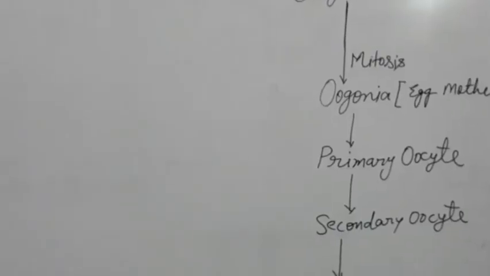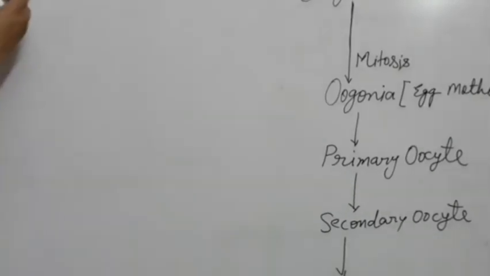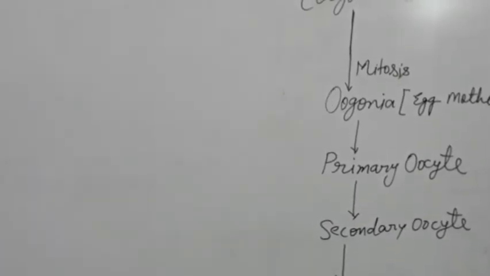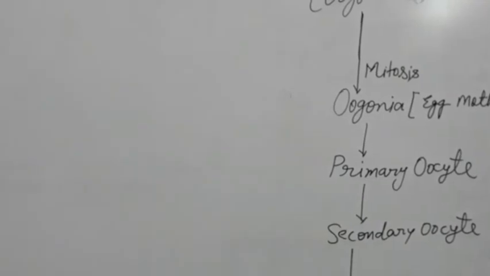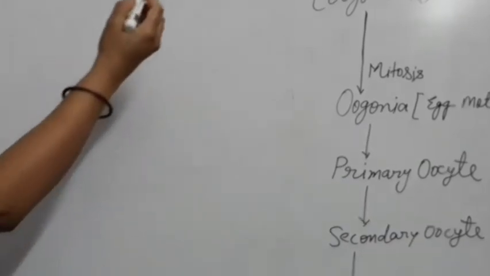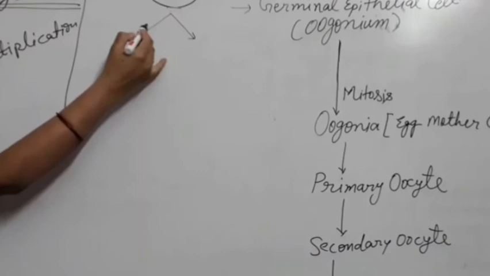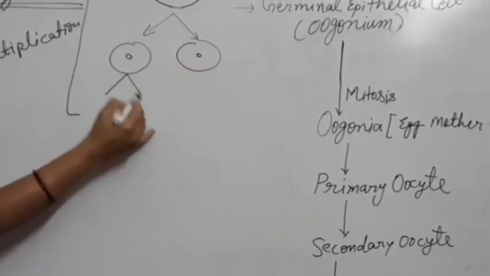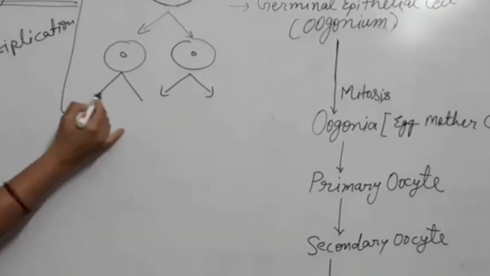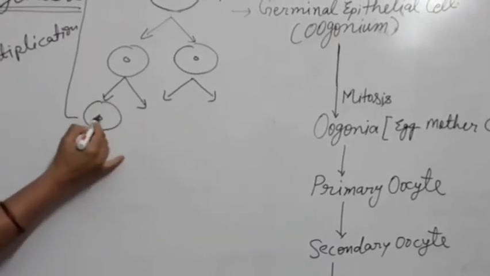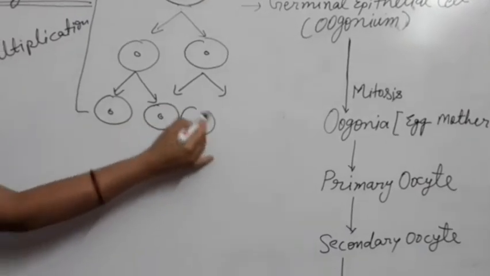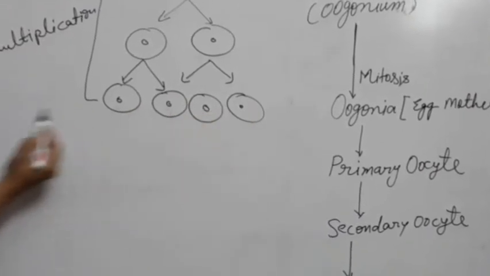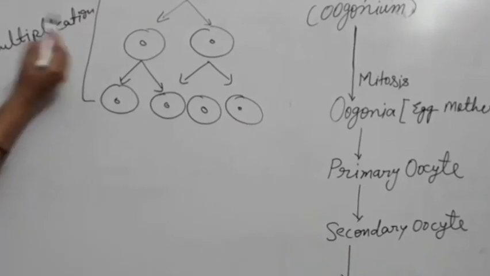Now we will start oogenesis. Oogenesis is the process of formation of the haploid ovum from diploid oogonial cells in the ovary. It begins at embryonic development. So what happens in oogenesis? First of all, germinal epithelial cells divide, and mitotic division takes place. Then they divide again and form the oogonia, the egg mother cells, by mitosis, and this process is known as multiplication.